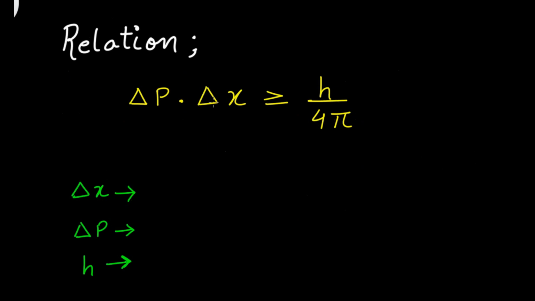The relation is delta p dot delta x is greater than equal to h by 4 pi. Now what does all this mean?